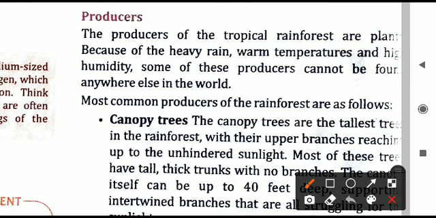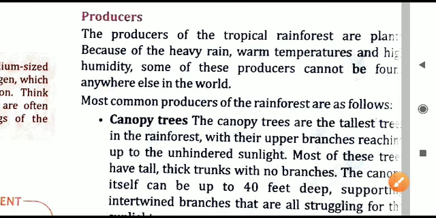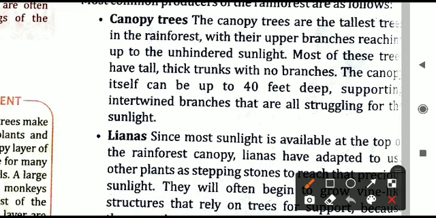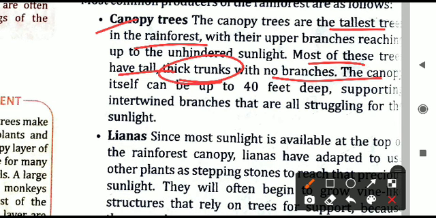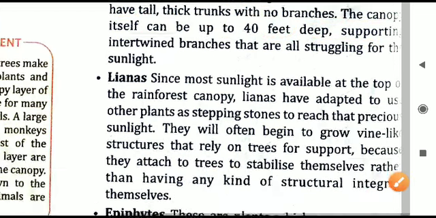So when we talk about the rainforest, there are different types of trees observed there. First is the canopy trees. These are the tallest trees in the rainforest. The evergreen forests are only called rainforests. In this case, what will happen? The canopy trees have very thick branches. It is given that most of the trees have tall thick trunks with no branches, and the canopy can be 40 feet deep. So this is only for reading, nothing important is there.